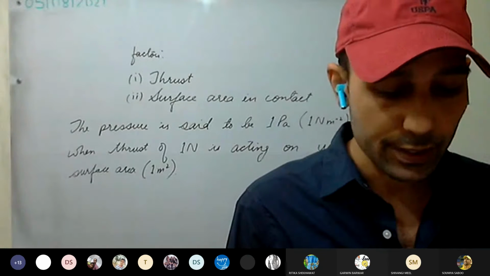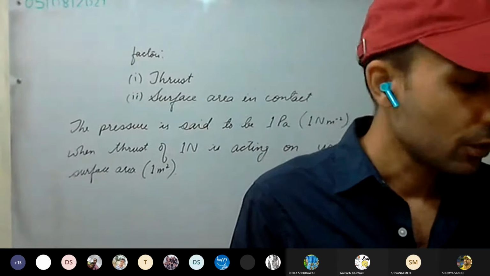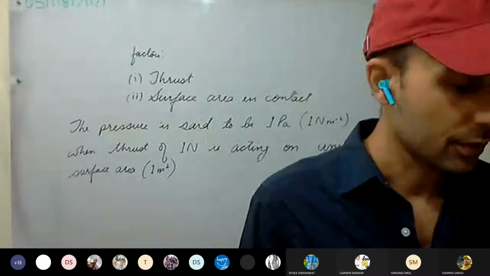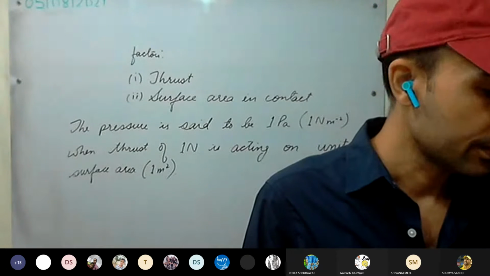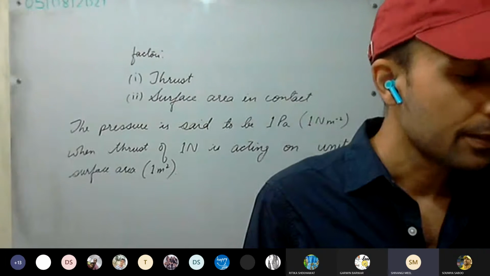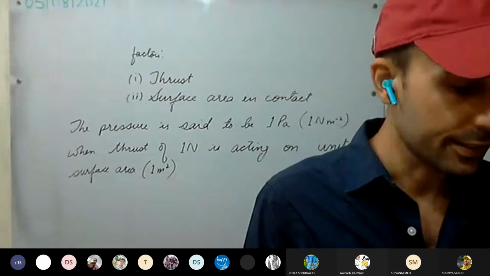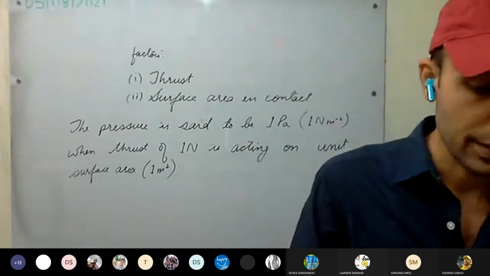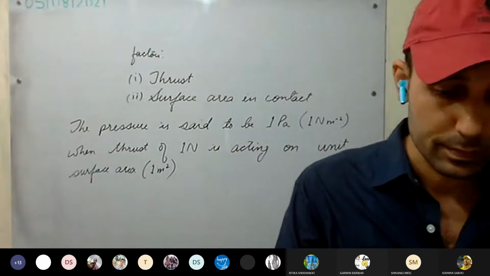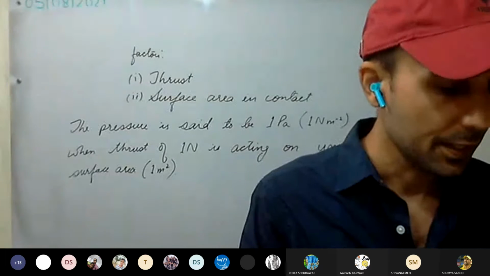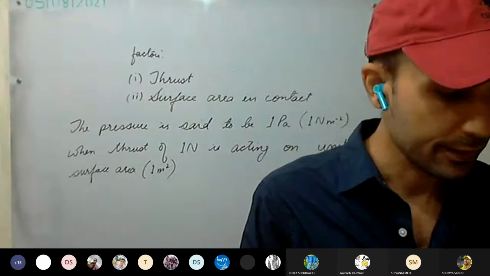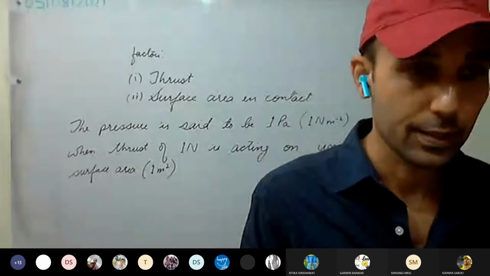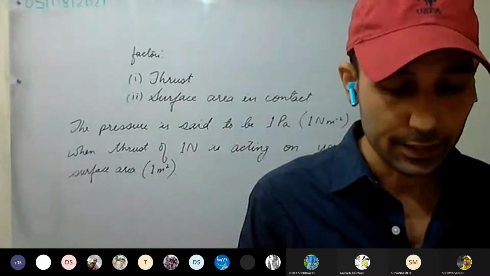The tips and edges of cutting and piercing tools are made sharp so that the area of contact decreases and the pressure on the object increases. That's it.